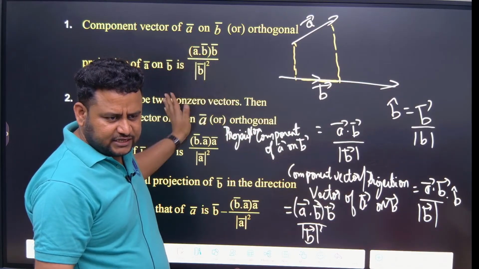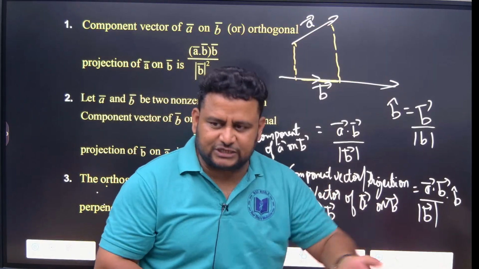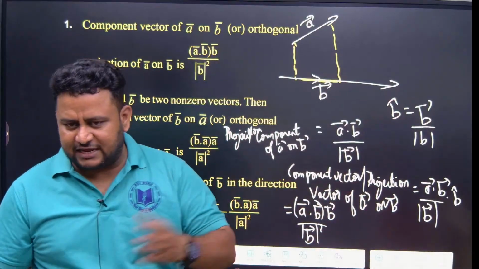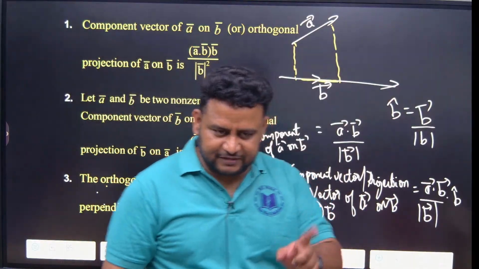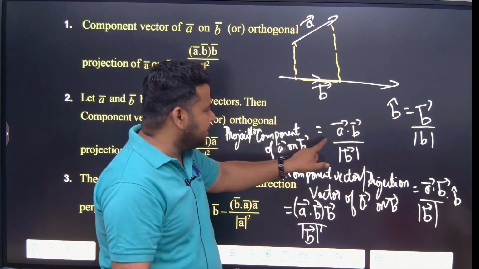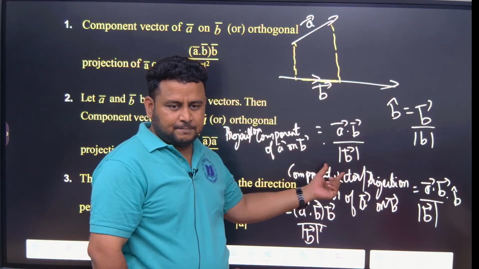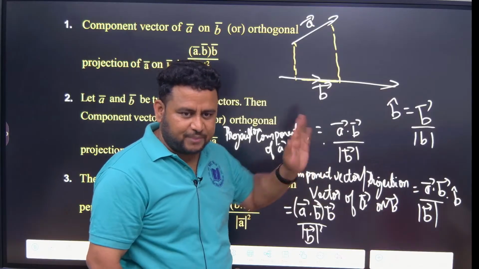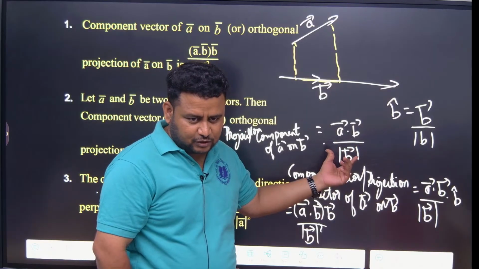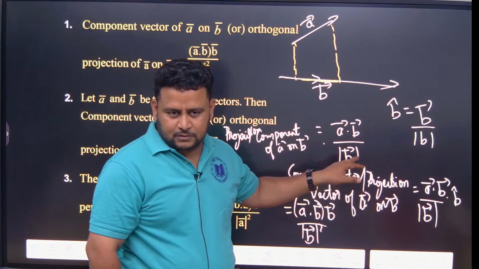Now you understood? A on B means B should come in the denominator. B on A means A should come in the denominator. But if they are asking only component or projection, you have to find the length, and the formula is A dot B by modulus of B. But if they are asking component vector or projection vector, multiply by B cap. Then it will be easy for you.